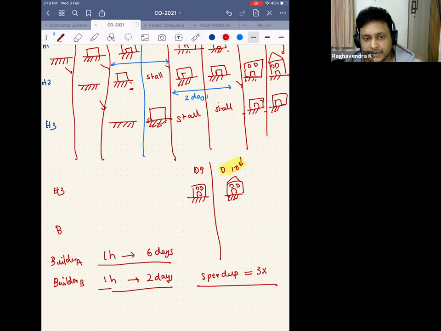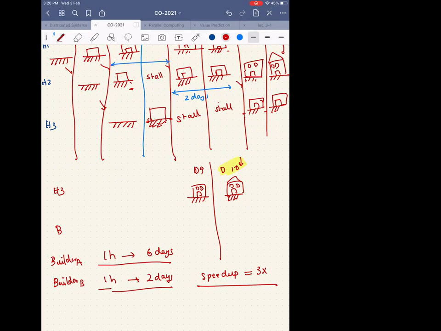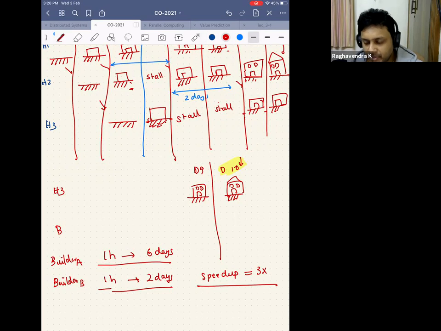If somebody hasn't understood, please feel free to ask a question, because understanding these concepts is important. Once you understand this, I think the other things will become very easy. So does everybody agree that it is 3x speed up? Yes, sir. Okay, now if I ask you that to solve this problem, I don't want 3x, I want a higher speed up. How can I do this?